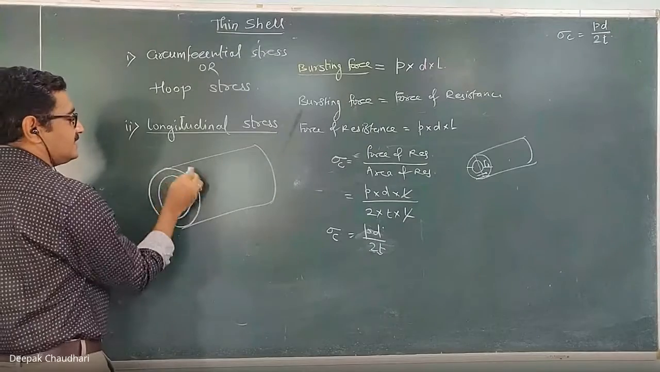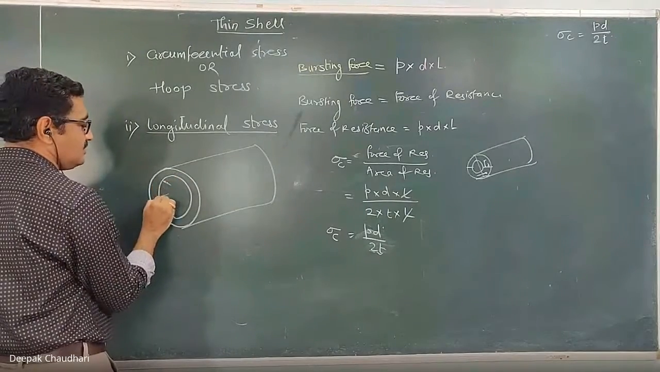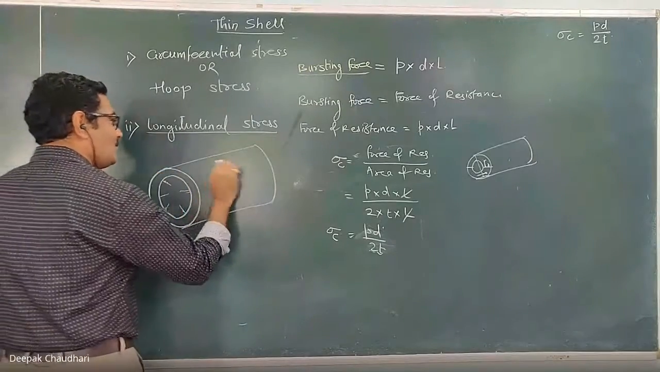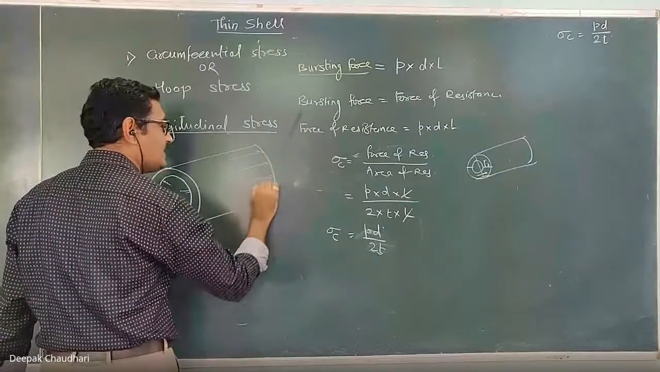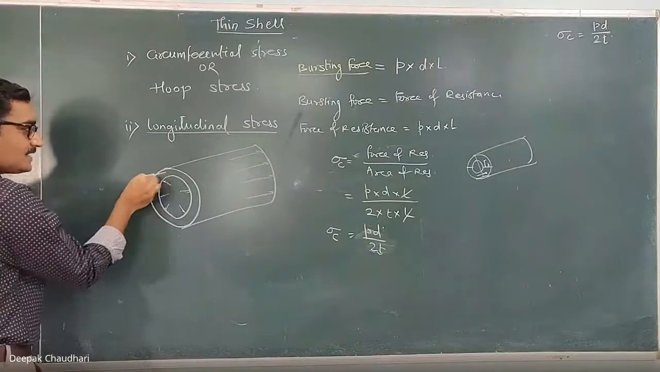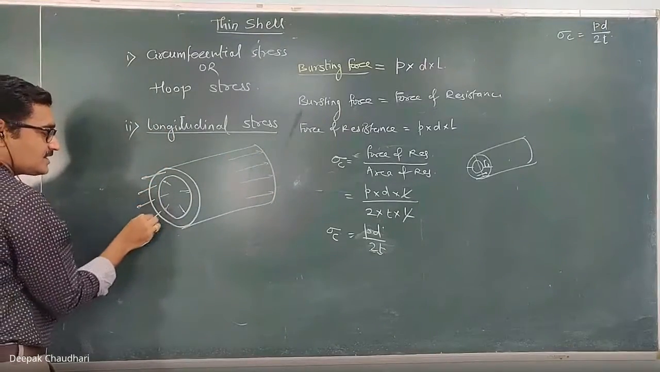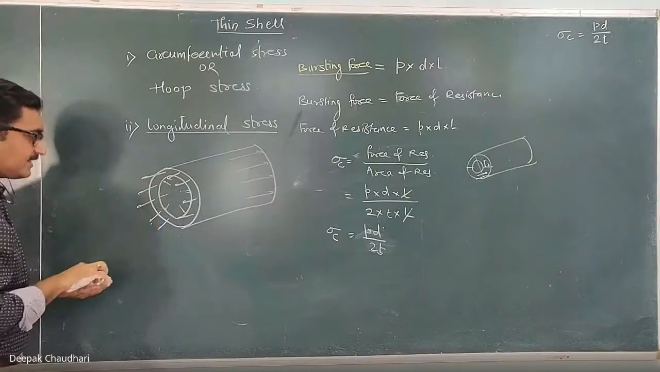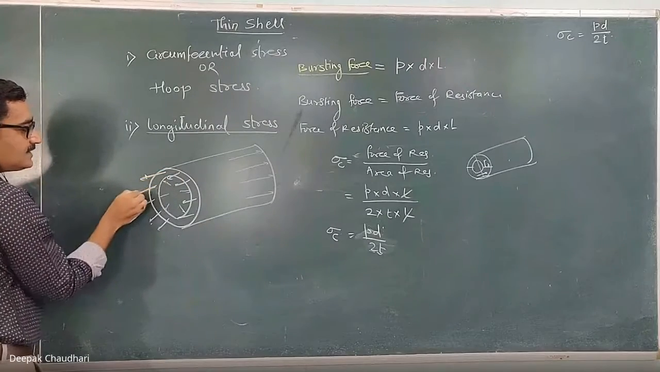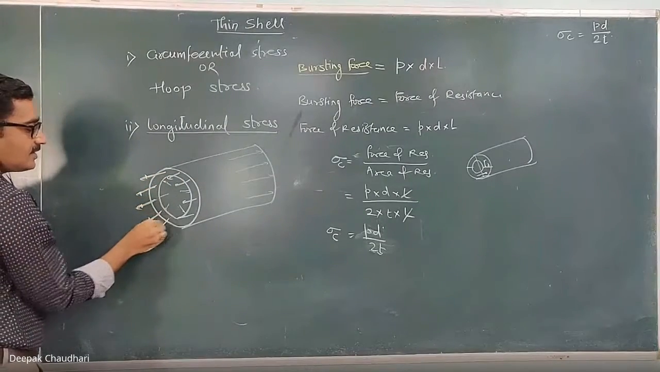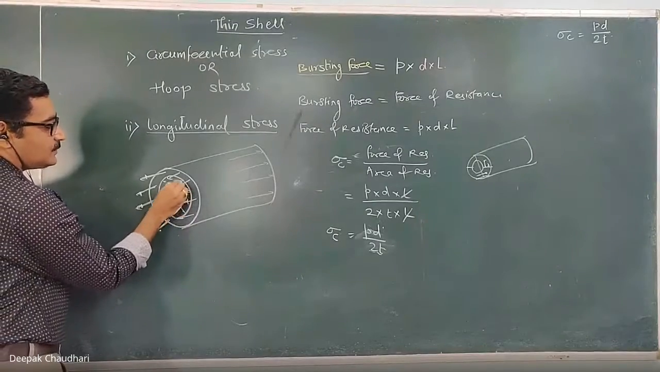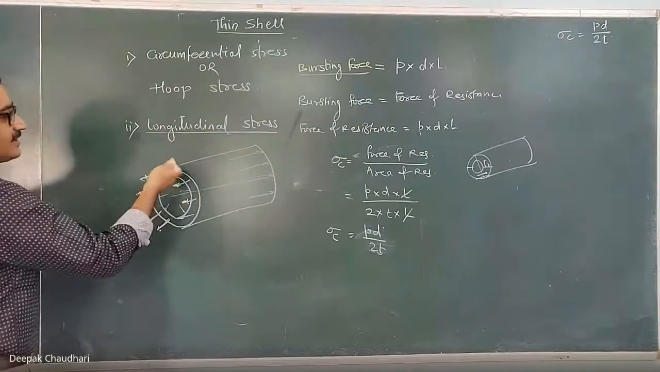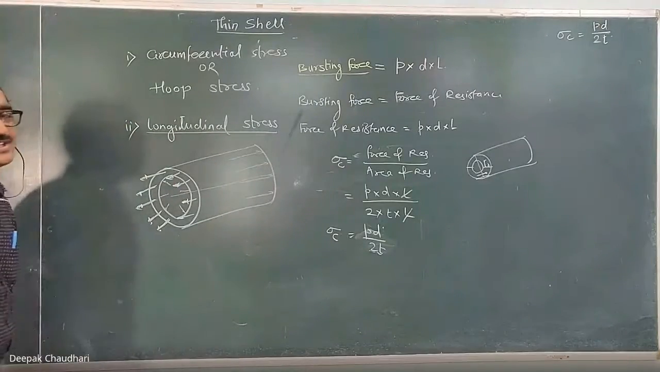Okay, let's consider this is the thin shell which is subjected to the internal pressure. Now this pressure is acting on this surface also, on this end also, and this pressure force is resisted by the force of resistance which is induced along this circumference. This is the force of resistance. Here, I am going to show it by the yellow chalk. This is the force of resistance. This force of resistance is acting along the length. That's why the corresponding stress is known as the longitudinal stress.